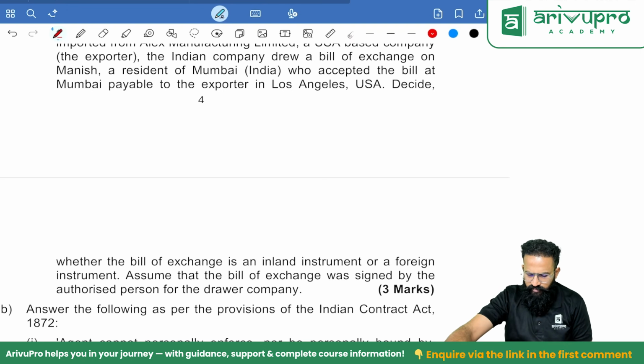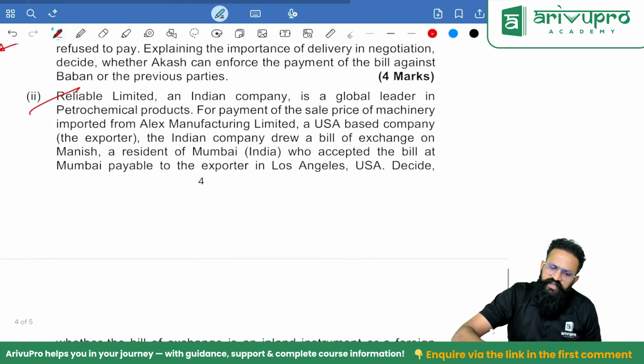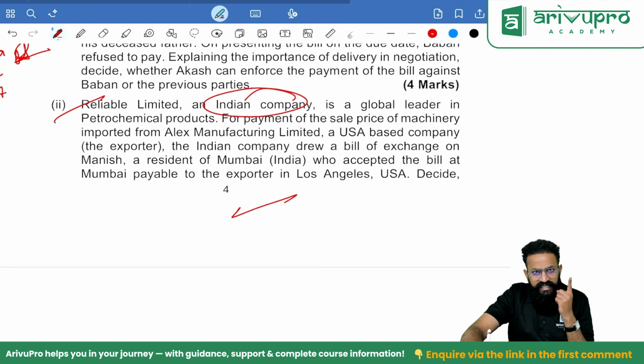Whether it is an inland or foreign instrument, we had seen this in our revision, people. Inland and foreign instruments are important. First thing you have to see is whether the bill is drawn in India. It's an Indian company, so of course it is drawn in India. If that condition itself is not satisfied, then close your eyes and write foreign instrument.